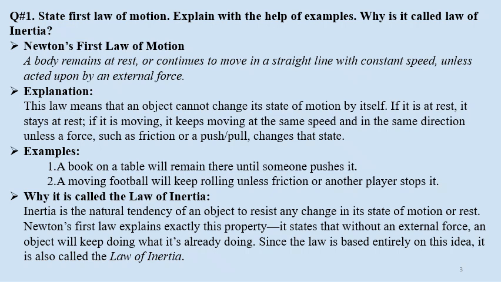Newton's first law of motion is also known as a law of inertia. Why is it so? The statement of Newton's first law of motion is a body remains at rest or continues to move in a straight line with constant speed unless acted upon by an external force.